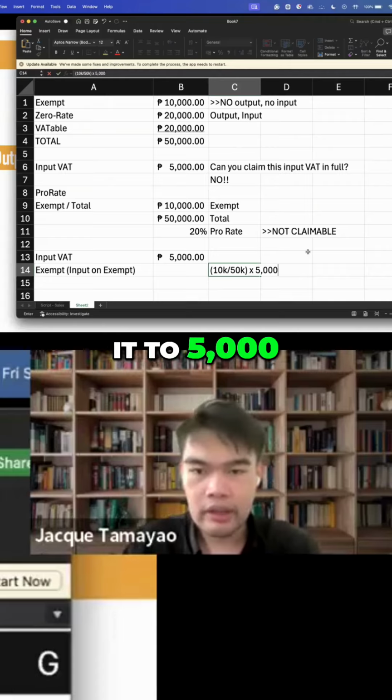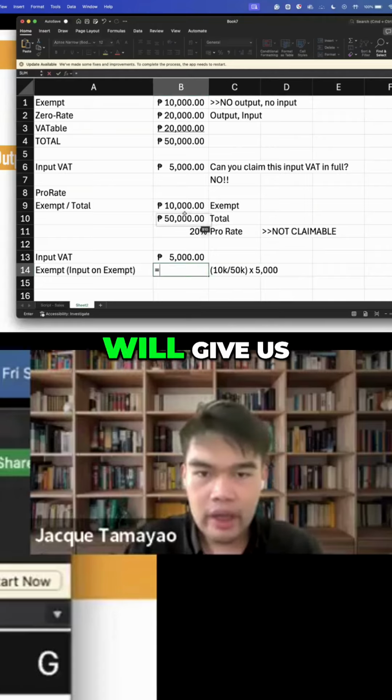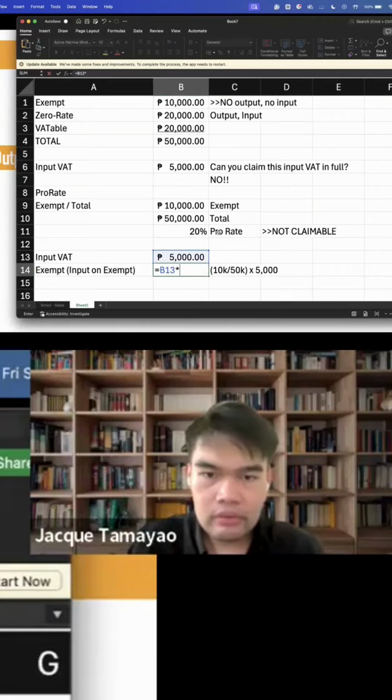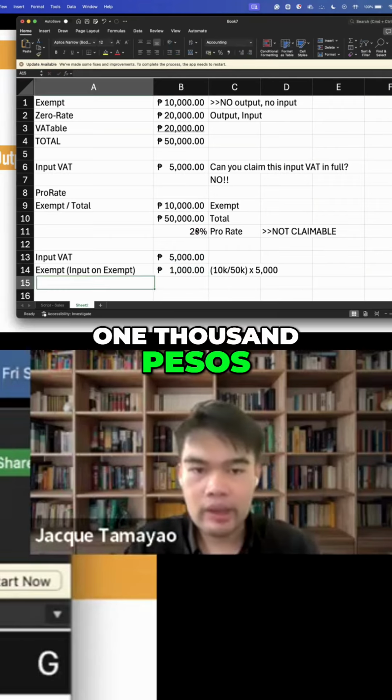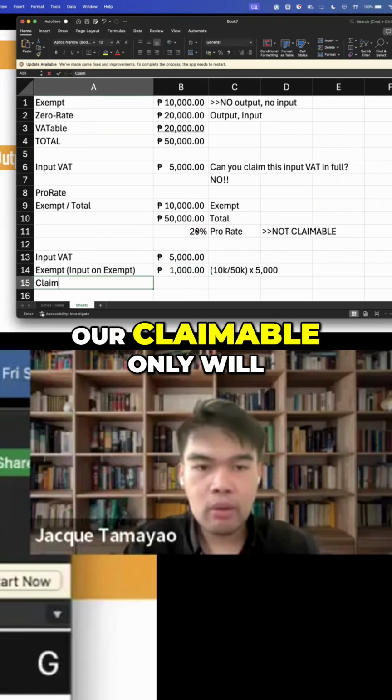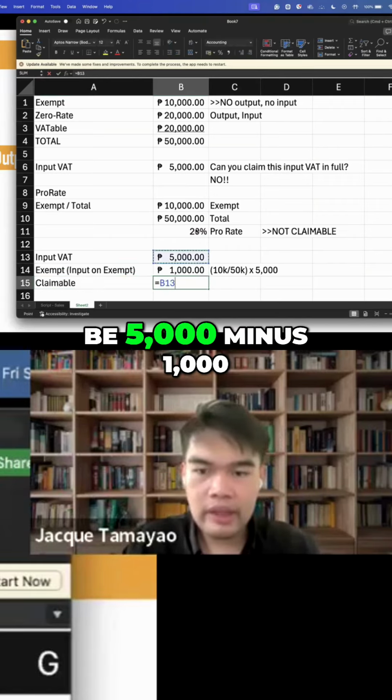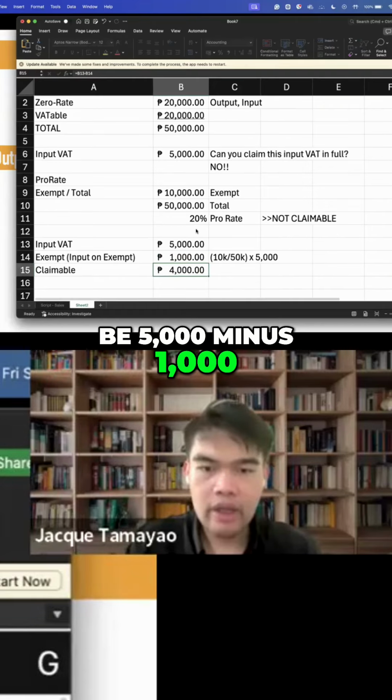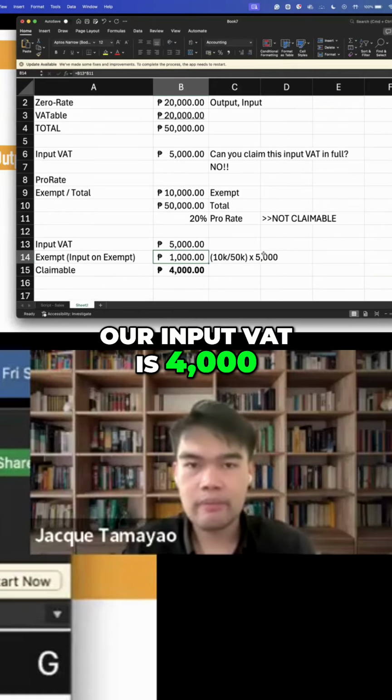So multiplied to 5,000, this will give us 1,000 pesos. So our claimable will only be 5,000 minus 1,000. Our input VAT is 4,000.